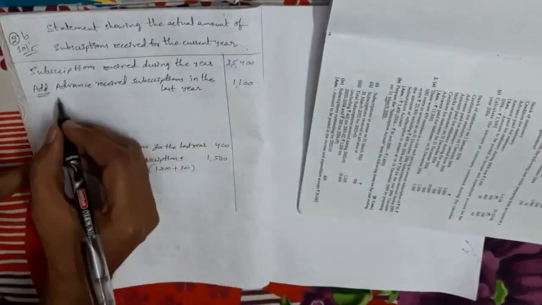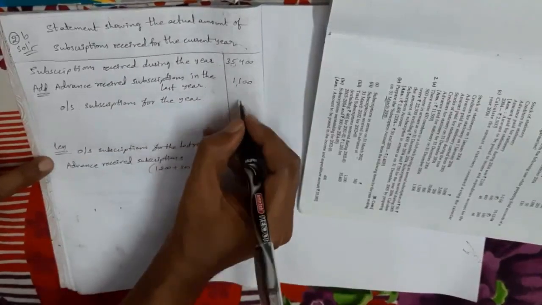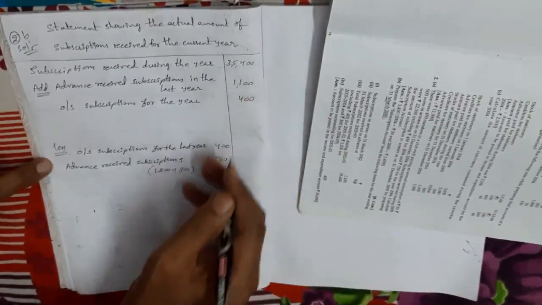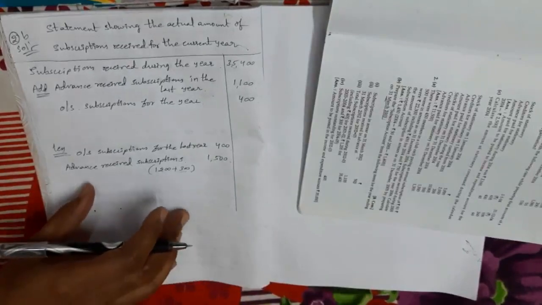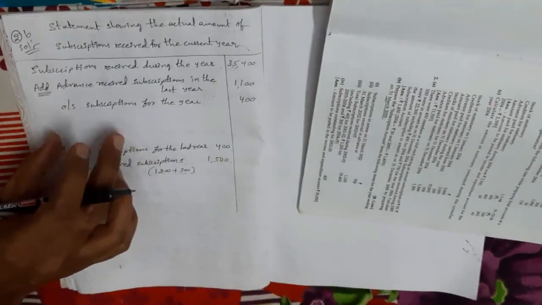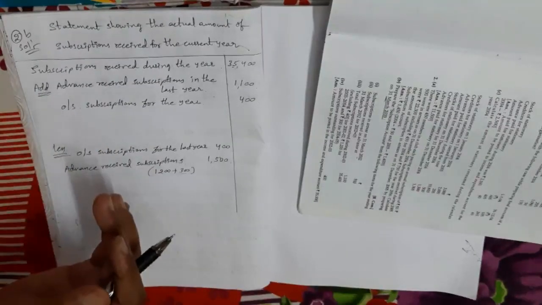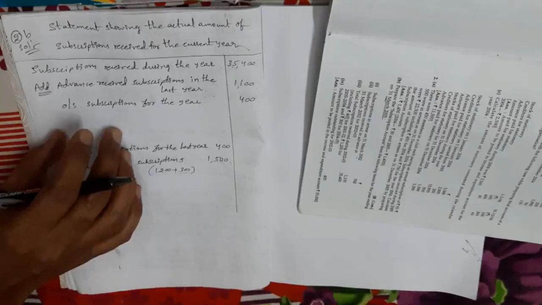Present year outstanding, you have to add. Outstanding subscriptions for the current year is 400 rupees. So this is the problem. My dears, simply remember, present year outstanding subscriptions we have to add, and last year and next year related subscriptions we have to subtract.